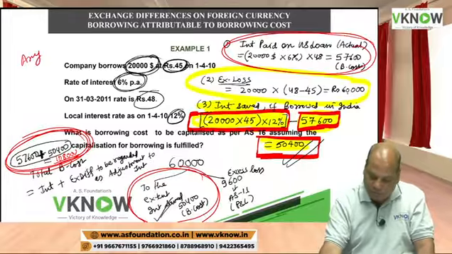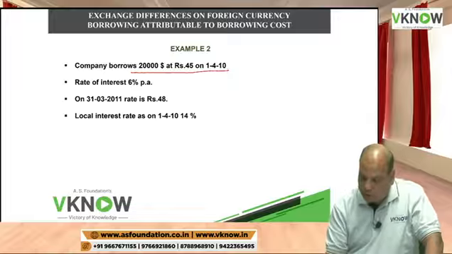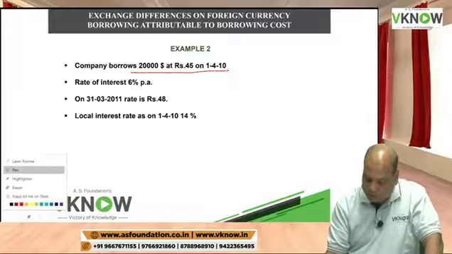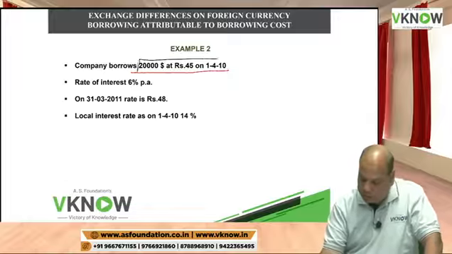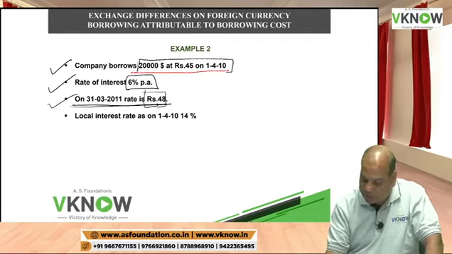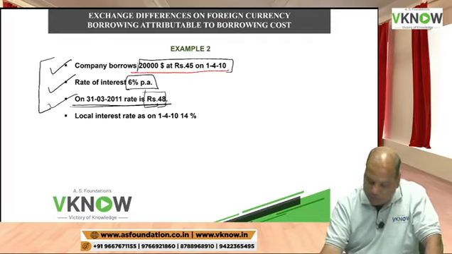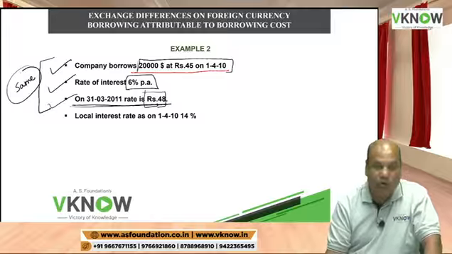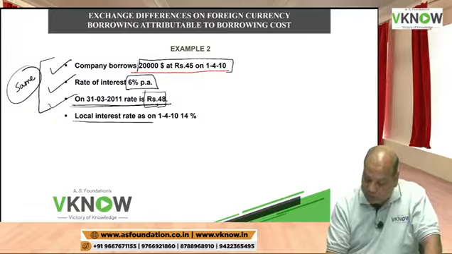Now they are saying the company borrowed US dollar 45. Same rate of interest was 6%, same, and even the exchange rate on 31st March 2013 is same. So these three variables are same, but they have made a change here.